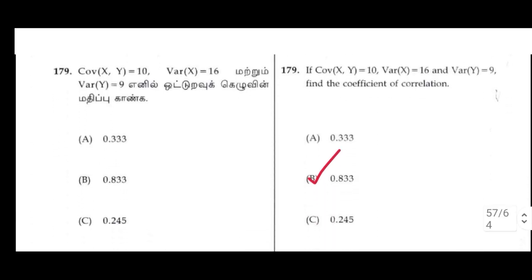179. If covariance of x, y equal to 10, variance of x equal to 16 and variance of y equal to 9. Find the coefficient of correlation. B option, 0.833.